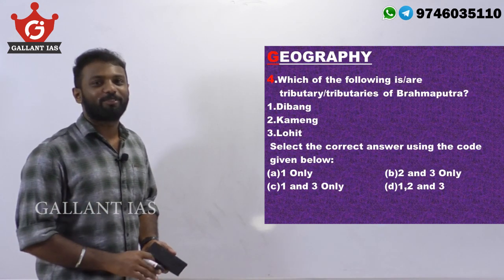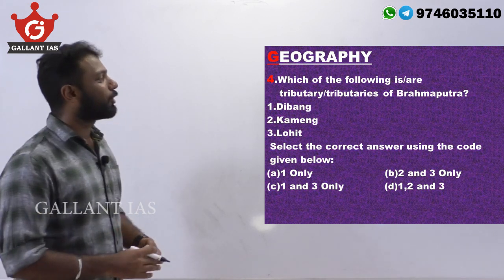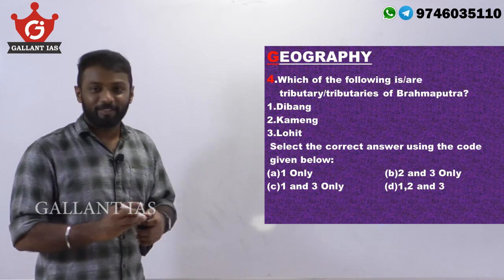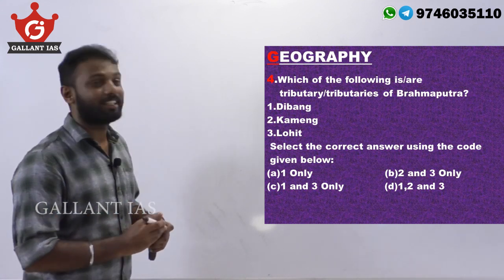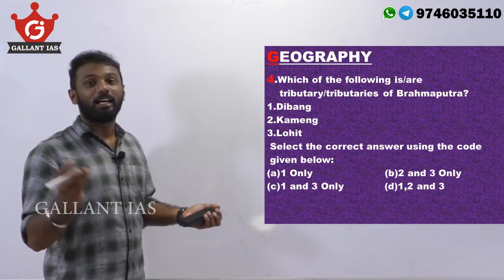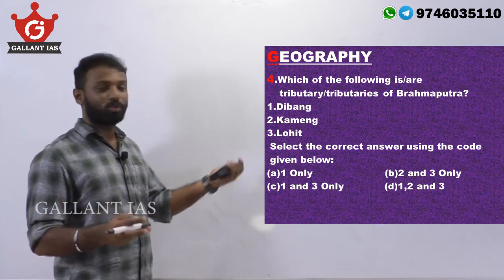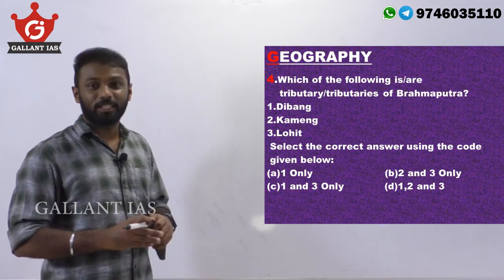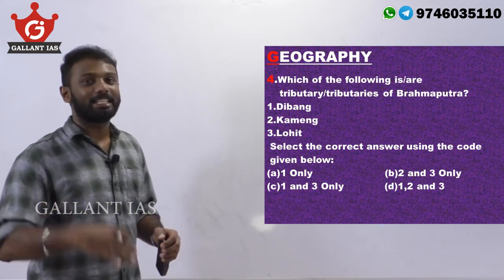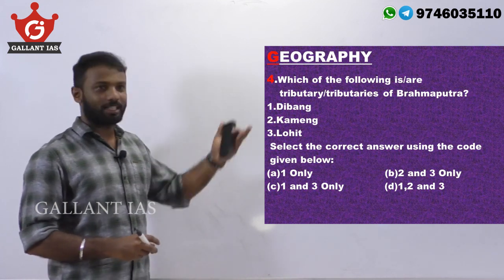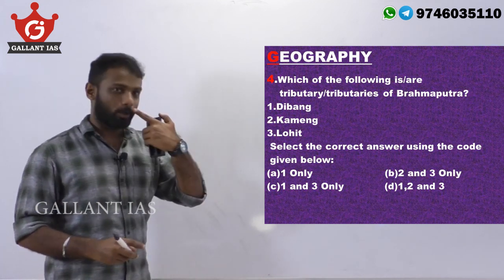Moving on to the next question, from Indian geography: which of the following are tributaries of Brahmaputra? In one of our previous sessions, we discussed that we must clearly study the drainage system of India, mainly Ganga, Brahmaputra, Yamuna, Mahanadi, Godavari, Kaveri, and also their tributaries and distributaries, because UPSC generally asks questions like this. Here the tributaries asked are Dibang, Kameng and Lohit.